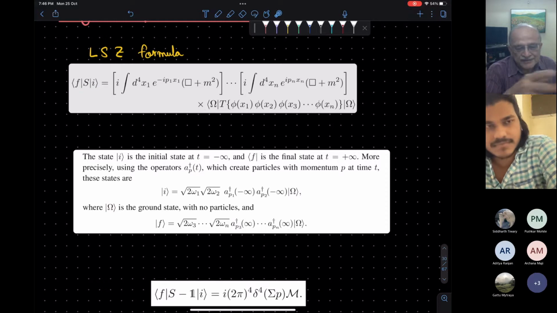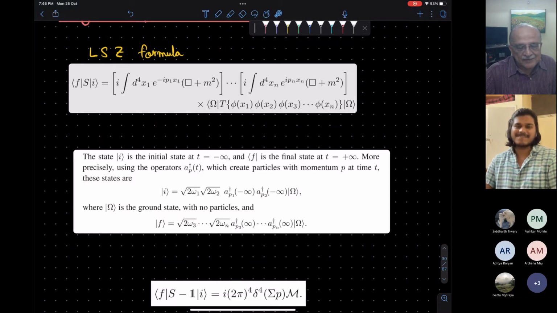And yes, this is just a very fancy way of saying that the particles will all go apart. Anyway, it's a lecture by itself, but this is the Lehmann-Symanzik-Zimmermann formula, and usually that's right.